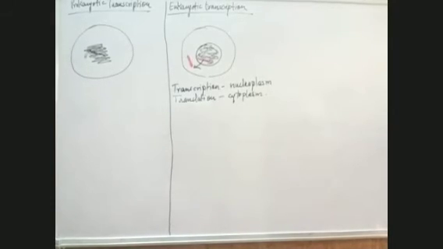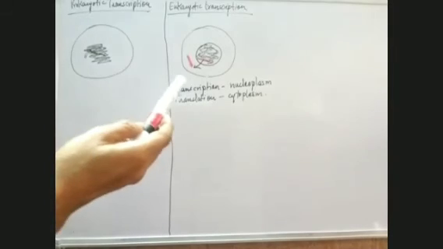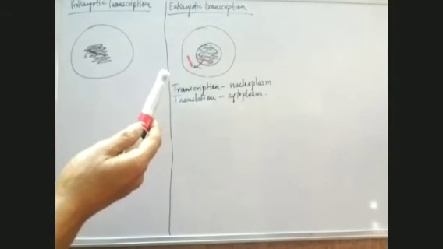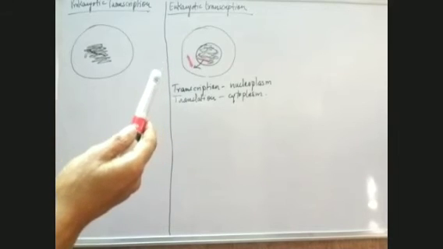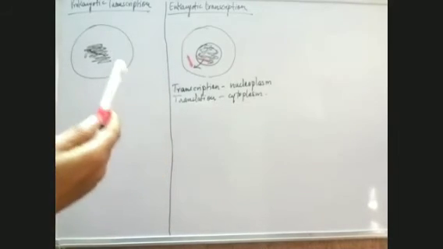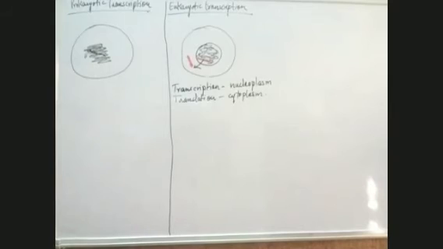Whereas in case of eukaryotic cell, first the transcription takes place in the nucleoplasm, then this messenger RNA formed comes out into the cytoplasm, where the process of translation takes place. So transcription inside the nucleus, whereas translation outside the nucleus in case of eukaryotic cell. So this is the first difference.